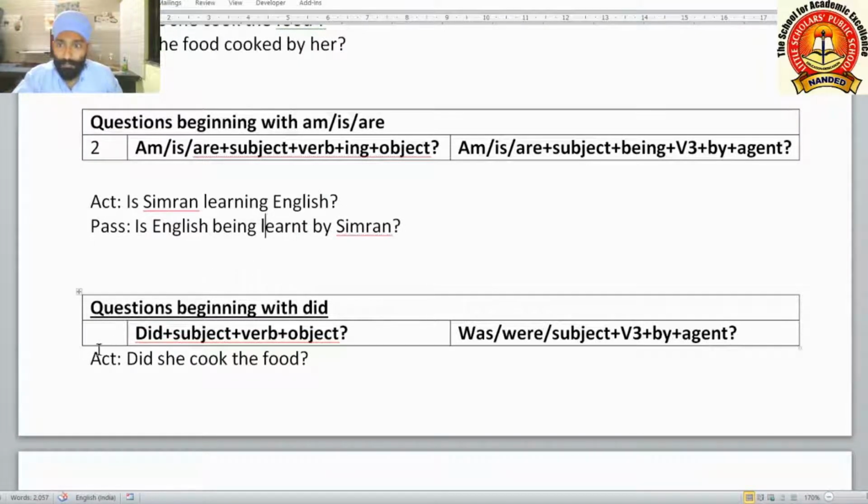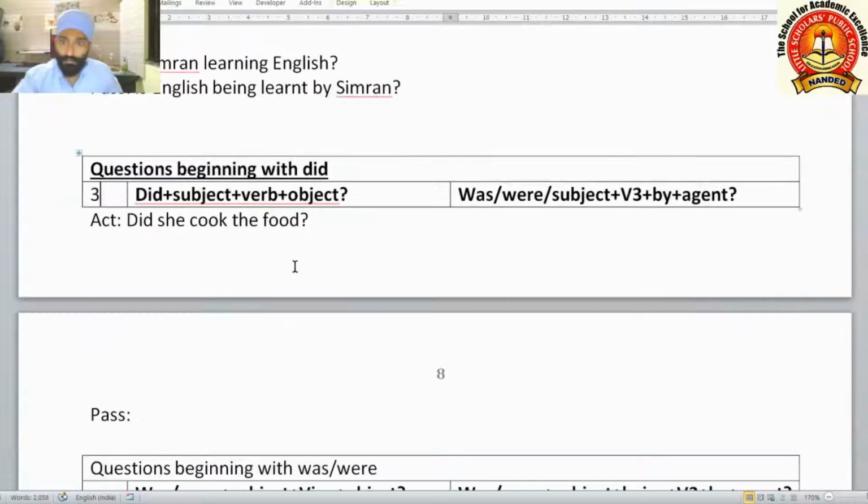Now next example, the third one. Questions beginning with did, means if simple past questions are there, how to change into passive. Did plus subject plus verb plus object, question mark. It will change into was, were. Remember that if the question is beginning with did, we have to use was, were. If the question is beginning with do or does, we have to use is, am, are, plus subject plus V3 form plus by plus agent.